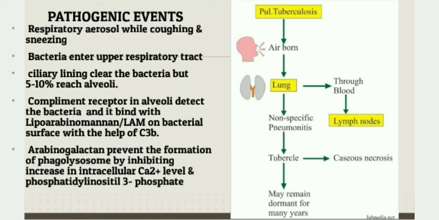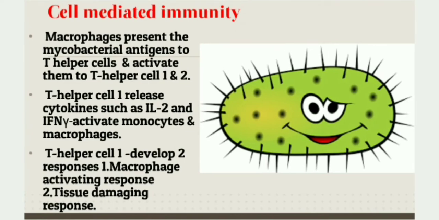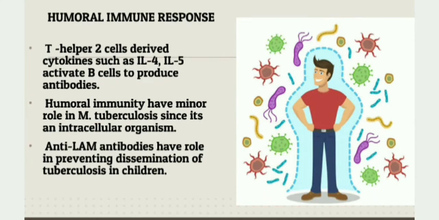Now, the bacteria is inside the macrophage, but we are not able to digest it. So next, let's discuss the host immune response against this bacteria once it enters. We have cell-mediated immune response and humoral immune response. We know humoral immunity is also known as antibody-mediated immunity.